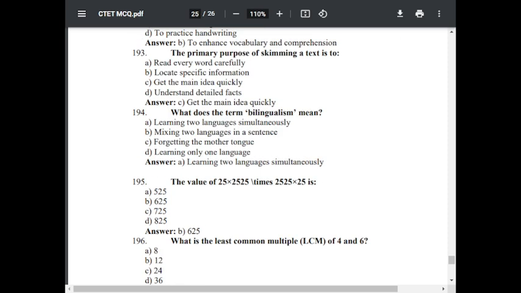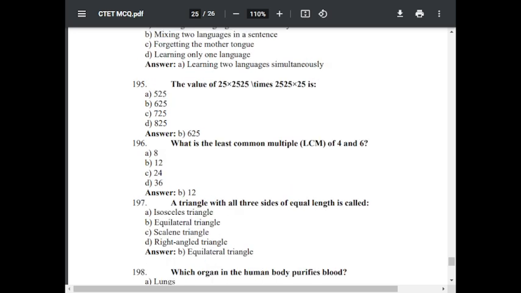Question number 195. What is the value of 25 into 25? It is repeated, so it is only 25 into 25. So 25 into 25 is 625. Option B is correct.